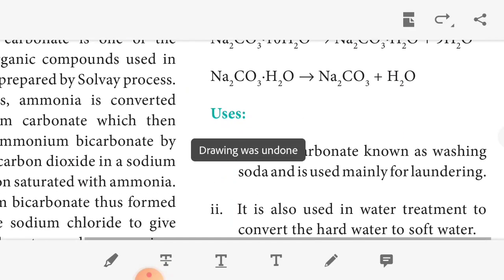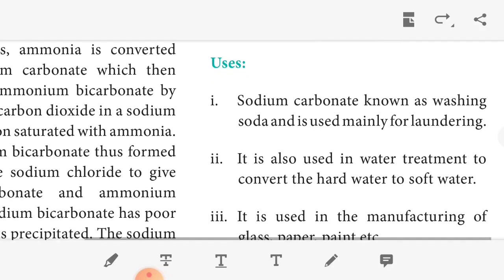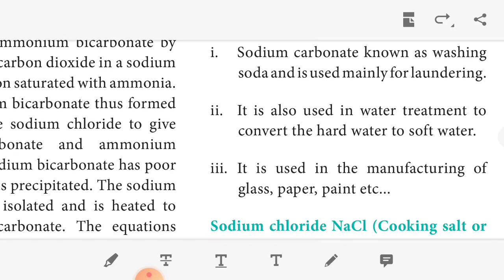Next, uses of sodium carbonate. Sodium carbonate, known as washing soda, is used mainly for laundry purposes. It is also used for the treatment of converting hard water to soft water. It is also used for the manufacture of glass, paper, paint, etc.